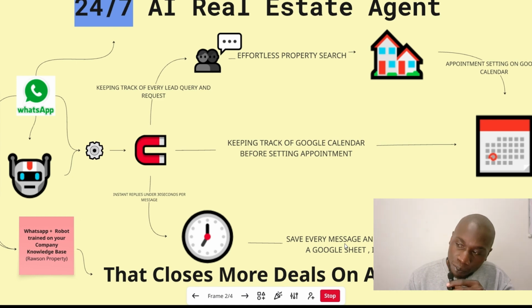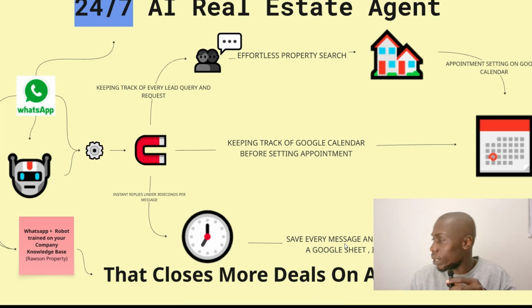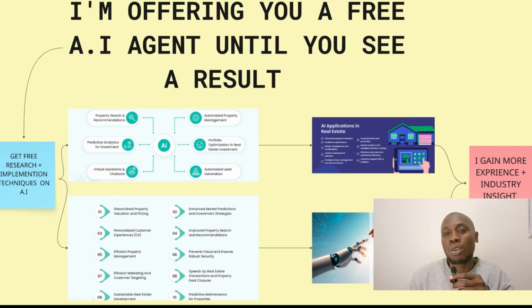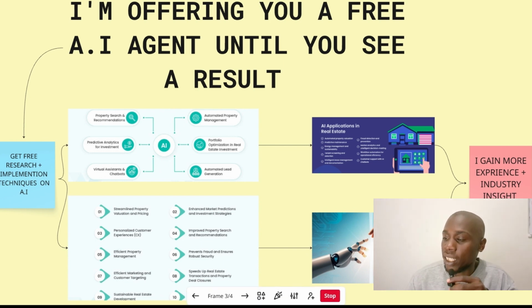It does effortless property searching. It does appointment setting on Google Calendar. It keeps track of your calendar before setting. So if you're actually busy, it will say, no, that's a busy time for my agent. And then it saves every message and user intent on Google Sheet.